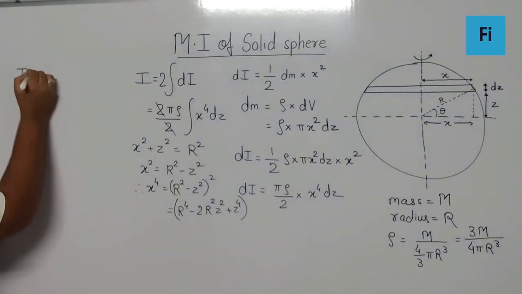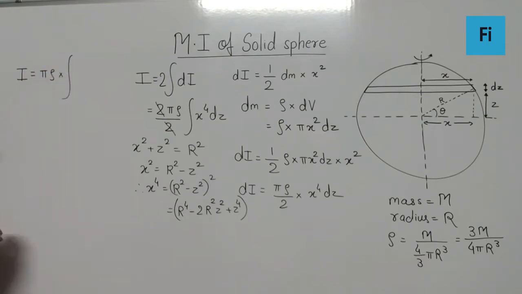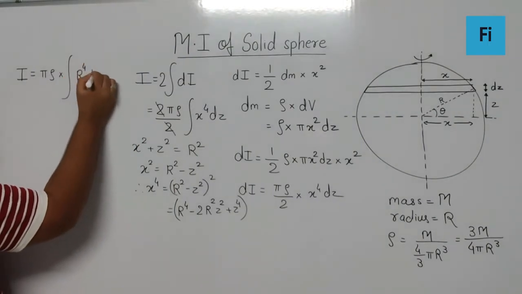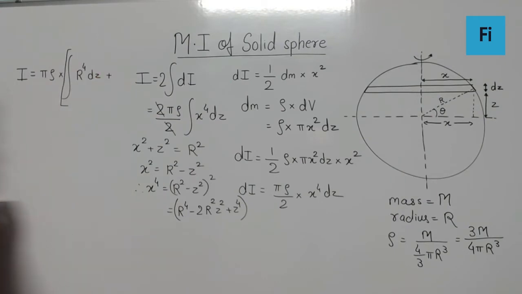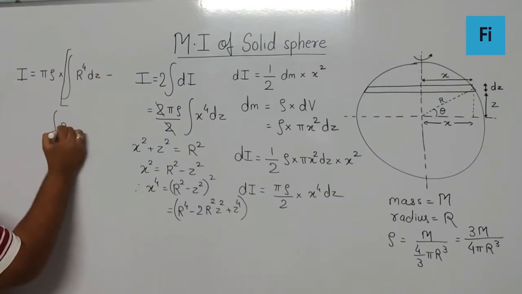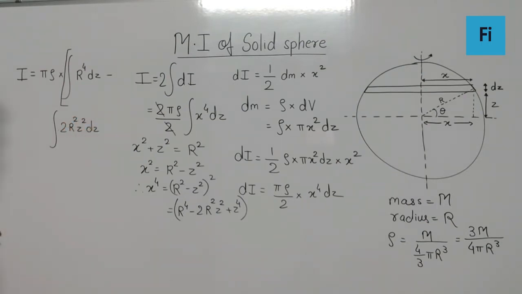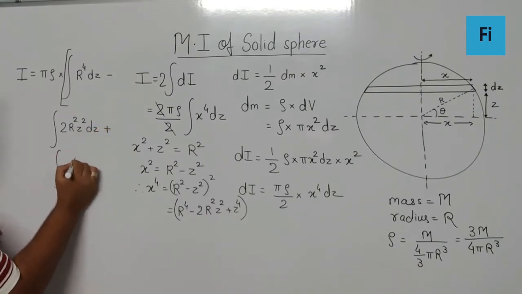So I can substitute this expression for x raised to 4, and I get the moment of inertia as pi rho into integration r raised to 4 dz, minus integration 2r square z square dz, plus integration z raised to 4 dz.